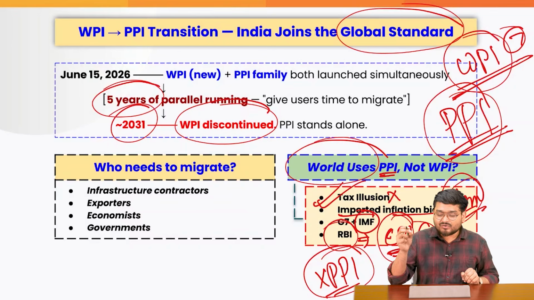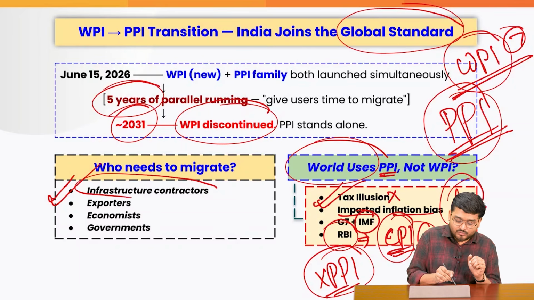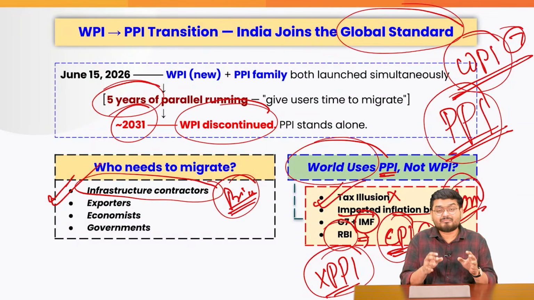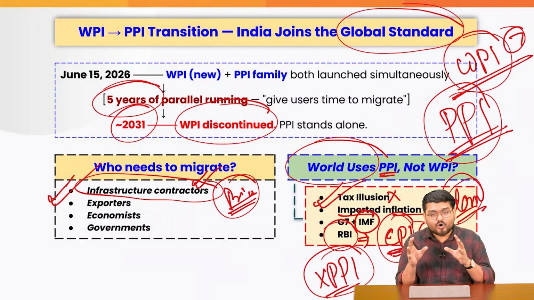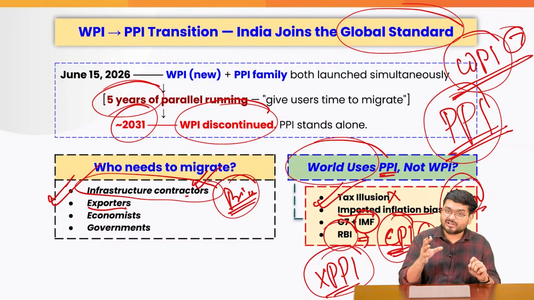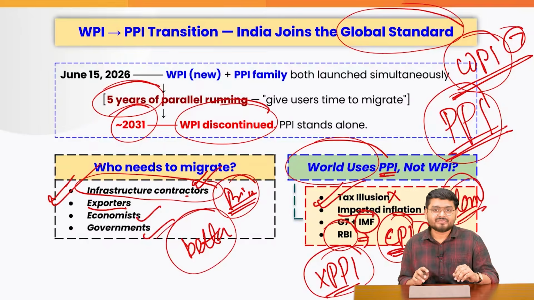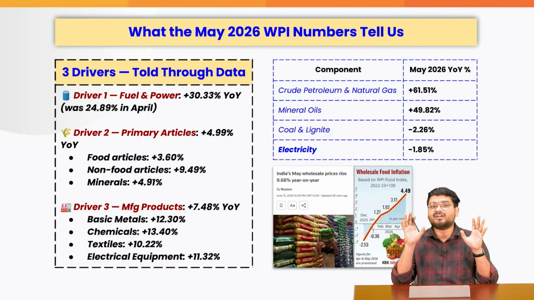Now, who all will have to migrate? For example, infrastructure contractors who depend on the price revision based on the price change of their raw materials will be very happy because now all the PPI related information will be linked to their contracts. Exporters also will be relieved because of the new inflation levels. Economists and governments will be getting better quality of data than the WPI. So everything is pointing towards good when we talk about statistical requirement.